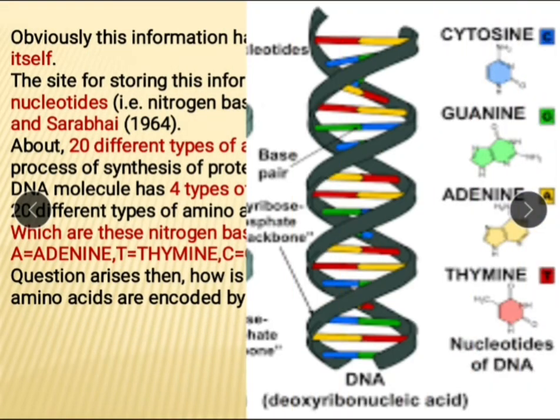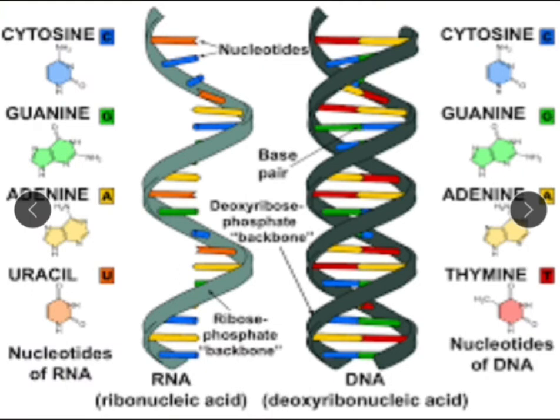See here, this is RNA, this is DNA, and the nitrogen bases are shown. On DNA, cytosine, guanine, adenine and thymine, and on RNA, this thymine is replaced by uracil, while the remaining are the same, that is cytosine, guanine and adenine.